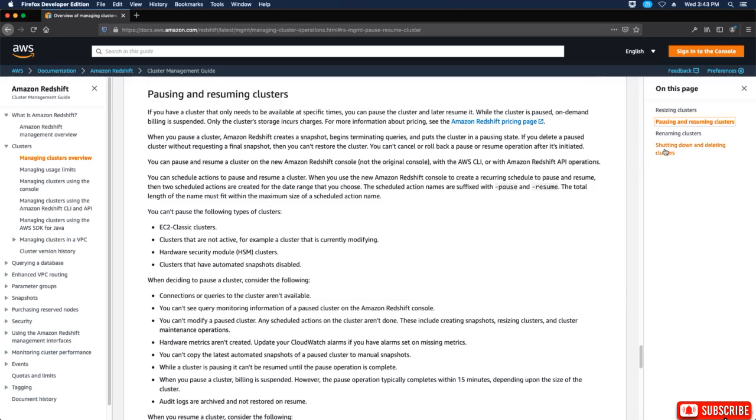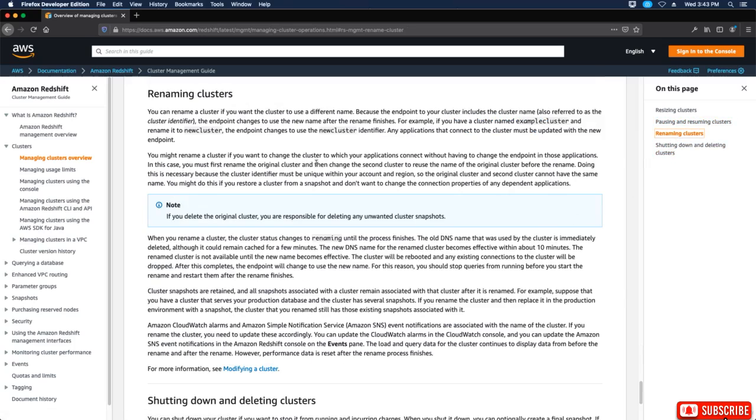Okay, now let's look at renaming clusters. With this, you can rename a cluster if you want the cluster to use a different name, because the endpoint to your cluster includes a cluster name, also referred to as cluster identifier. The endpoint changes to use the new name after the rename finishes. For example, if you have a cluster named example cluster and rename it to new cluster, the endpoint changes to use the new cluster identifier. Any applications that connect to the cluster may need to be updated with the new endpoint.